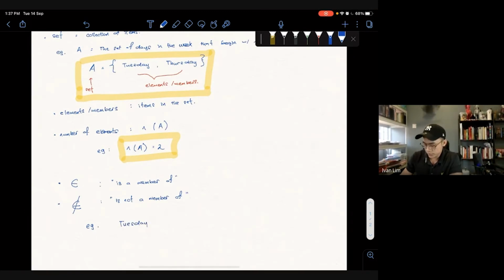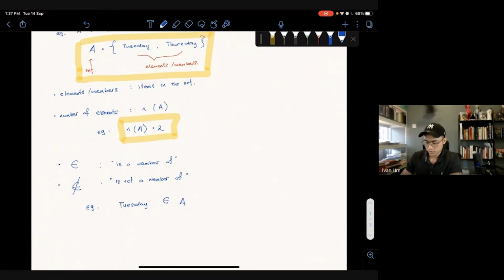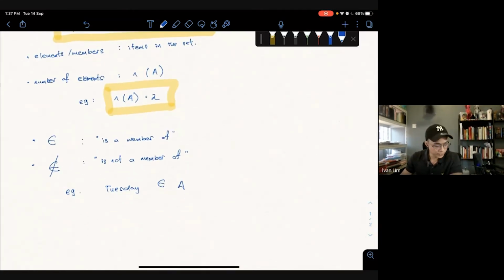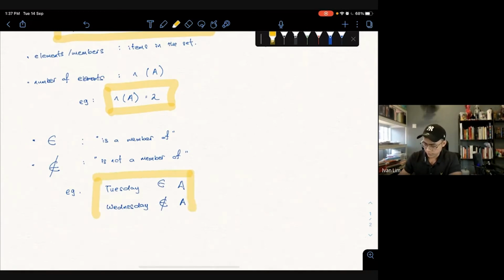We can say Tuesday is a member of A. This is how we read it: Tuesday ∈ A, Tuesday is a member of A. However, we can also say which day is not a member of A. We can say Wednesday is not a member of A. So this is based on the example above.